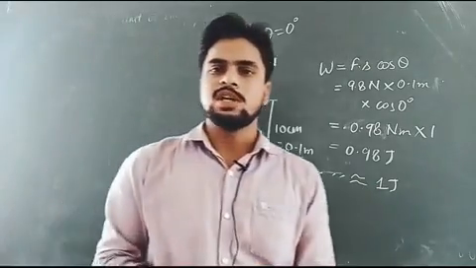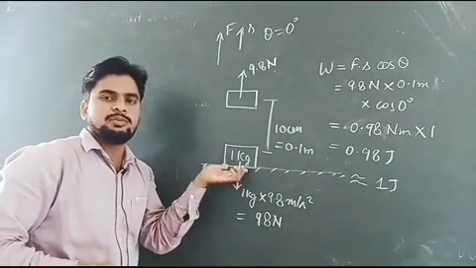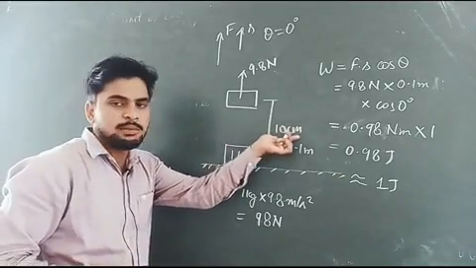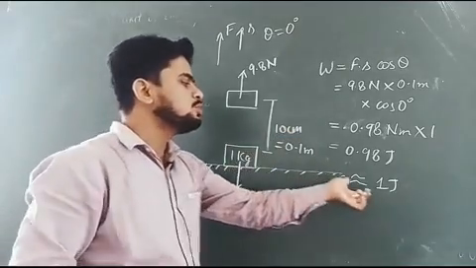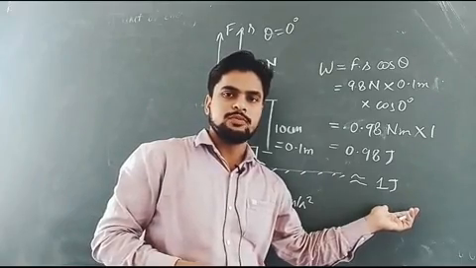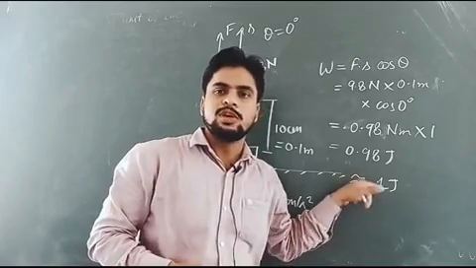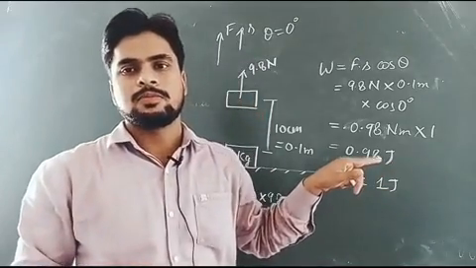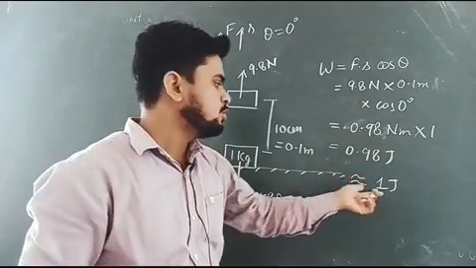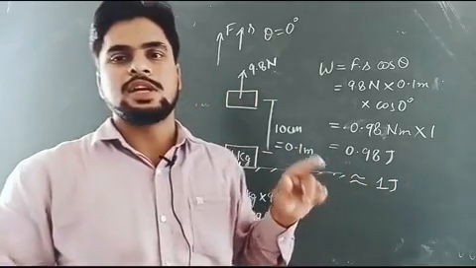It means that to displace an object of 1 kilogram by 10 centimeter, we have to do a work of 1 joule. And in order to do 1 joule of work, 1 joule of energy is required.